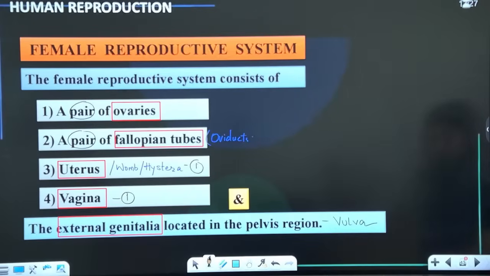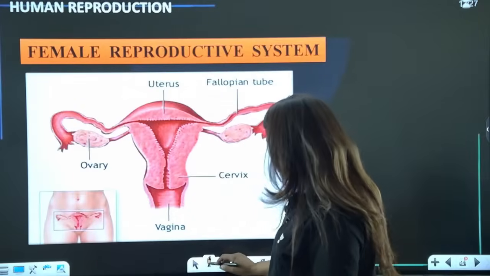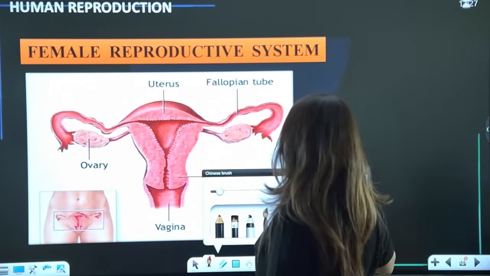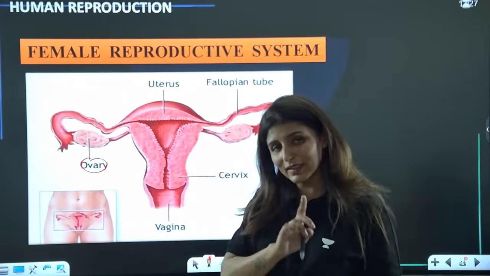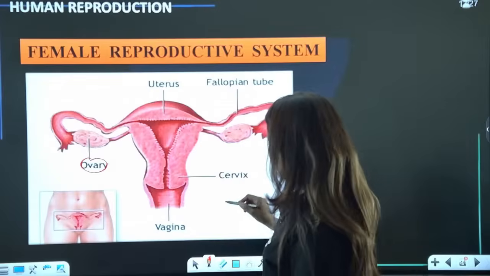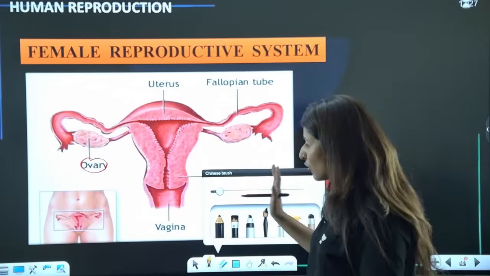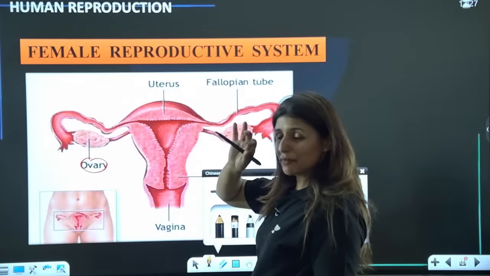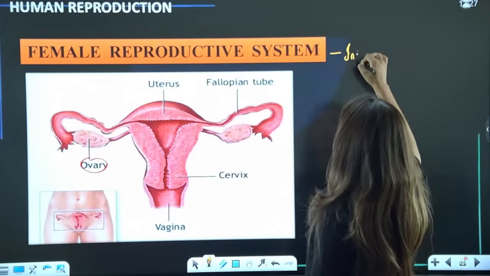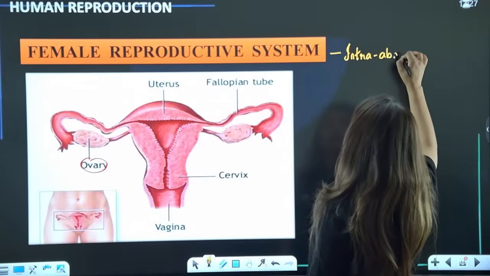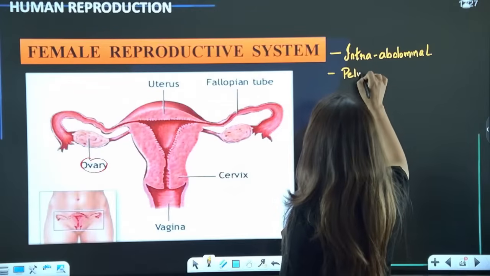All right, guys. Now, moving on to the first. So this is how the female reproductive system looks. These are the ovaries, paired structures. Now, unlike testes, which are extra-abdominal, ovaries are very much intra-abdominal. So most of the structures, except for the external genitalia, are completely intra-abdominal. Where is it found? It is found in the pelvic region, that is the hip region.